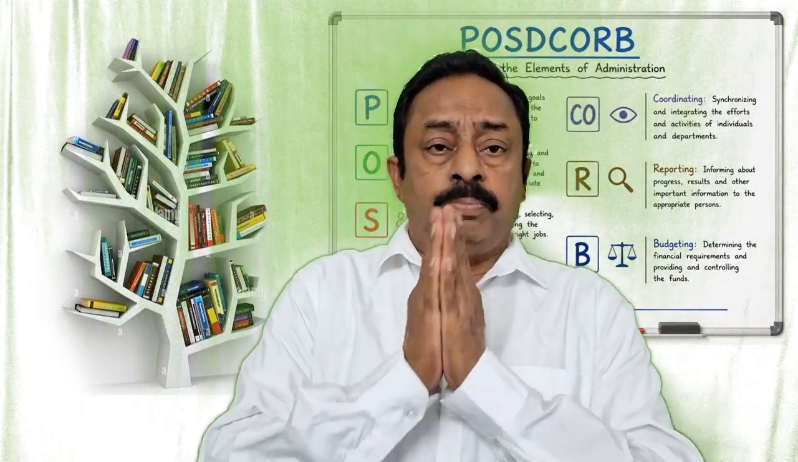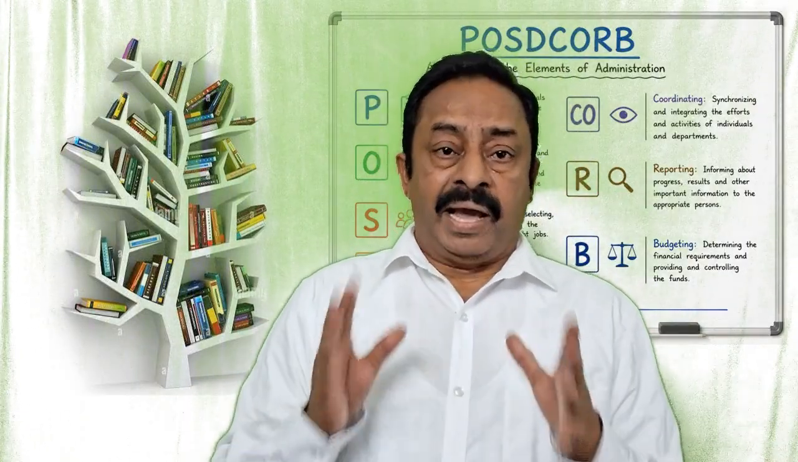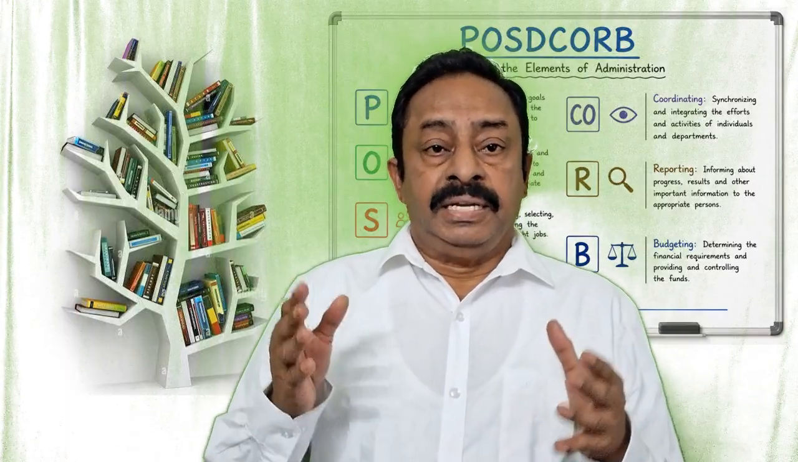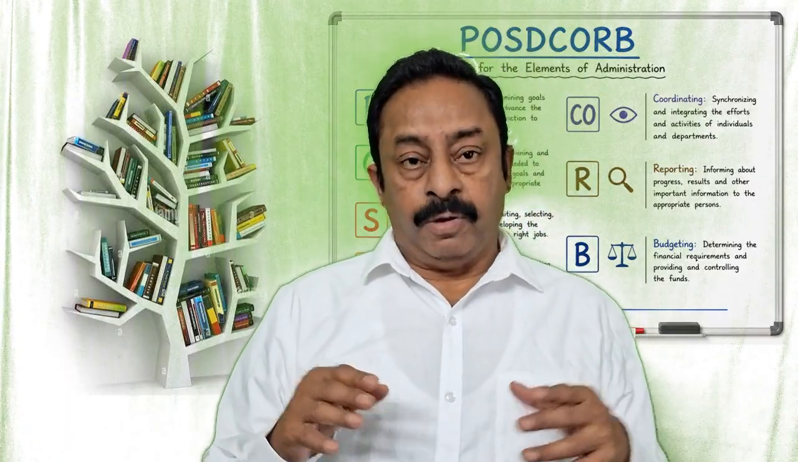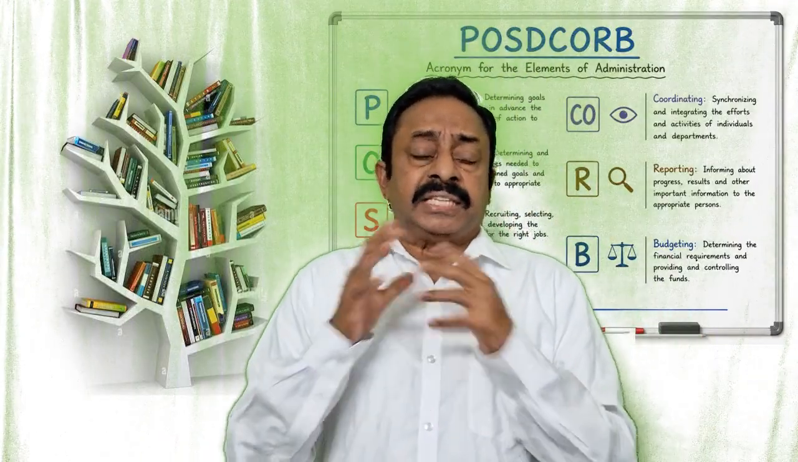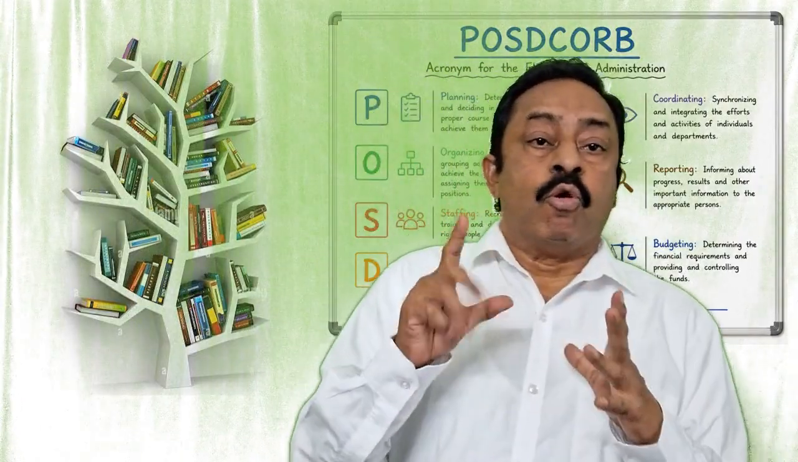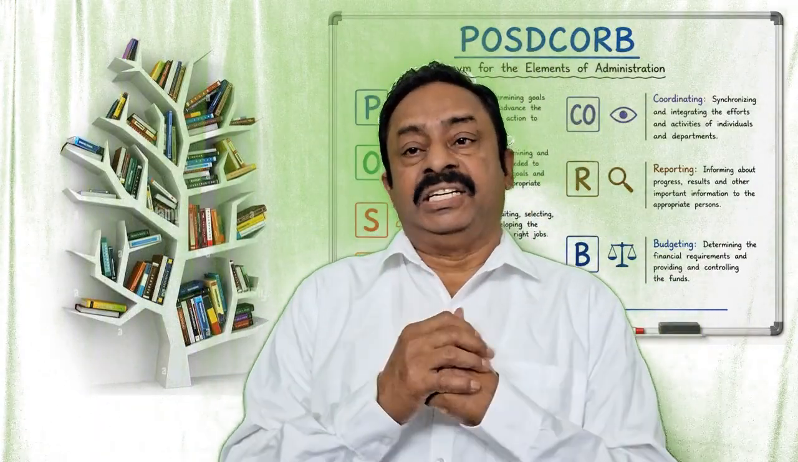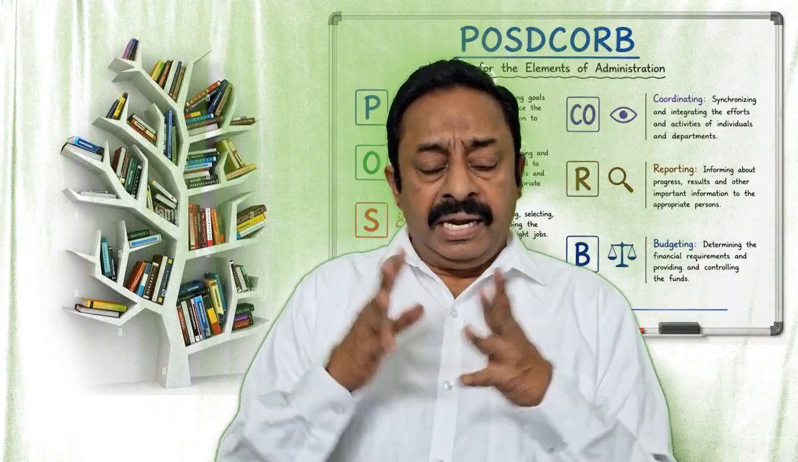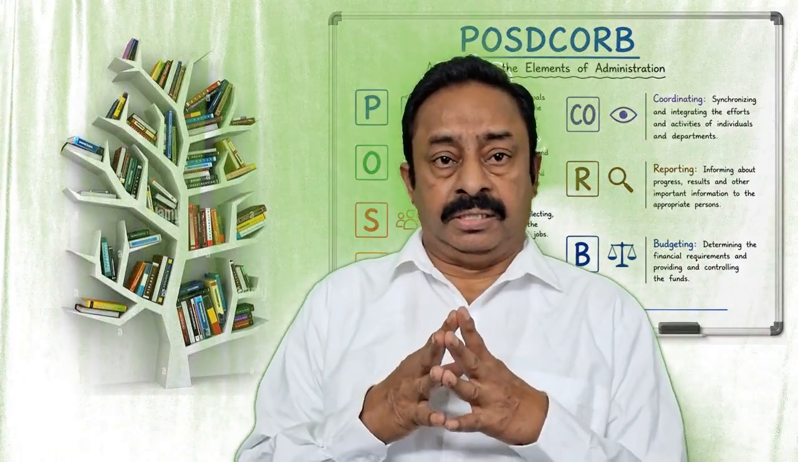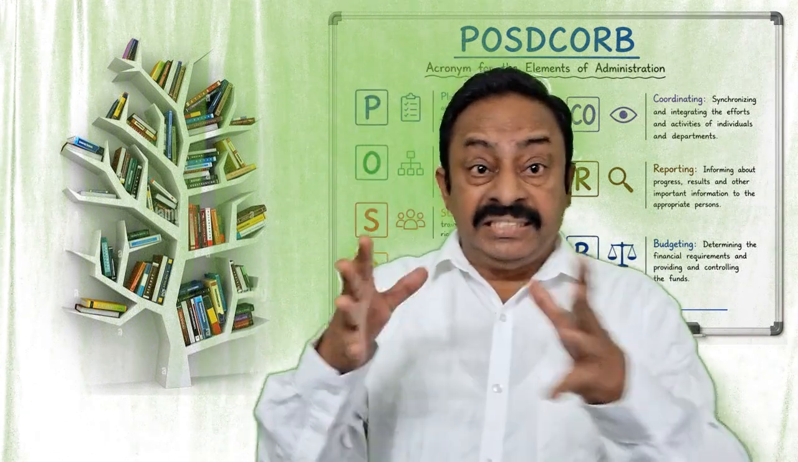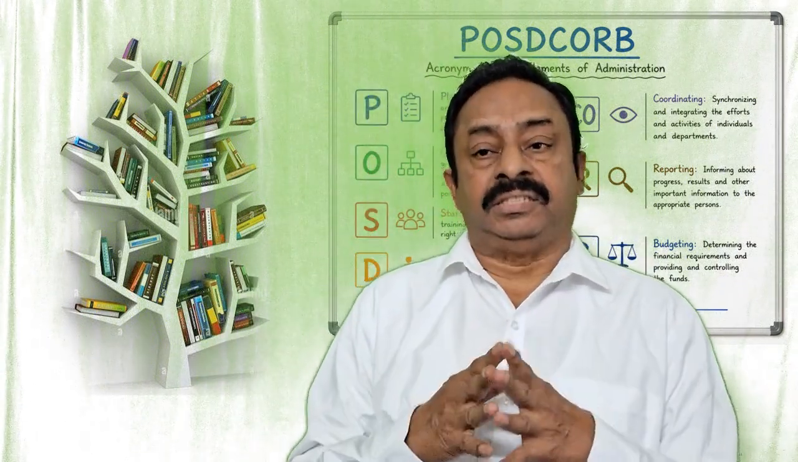Now in POSDCORB, I explained to you about planning: what is planning, the importance of planning. In detail, we'll go into it when we come to the planning chapter. Now, the second one, O, is called organization. Organization is the second function of management. Planning done, now organizing the things. What is organizing?